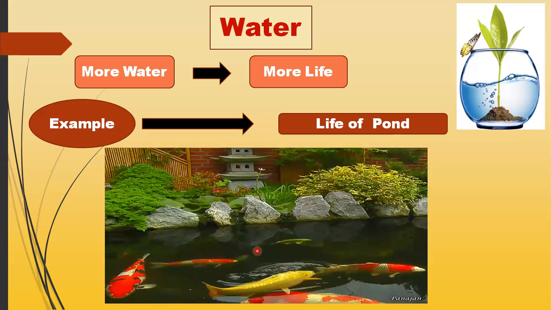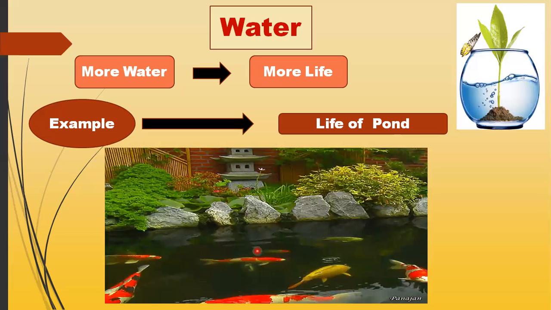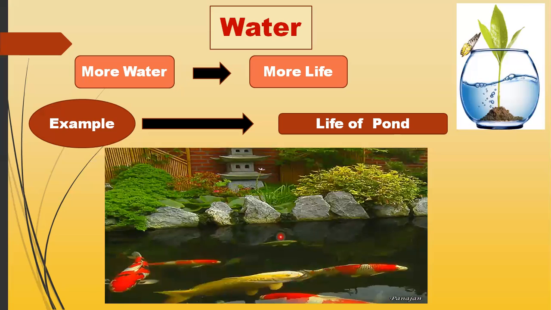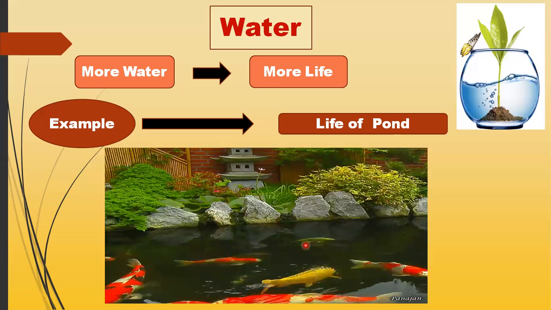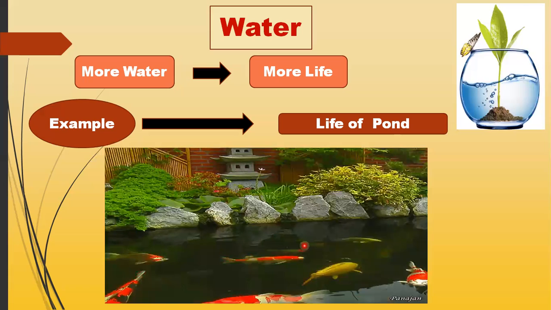So water is a very important factor. If the water begins to decrease, the number of animals or plants will also begin to decrease.